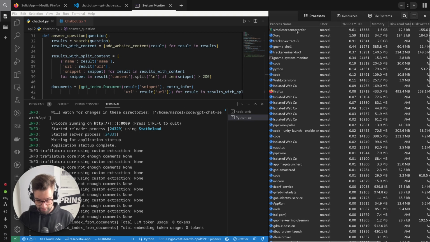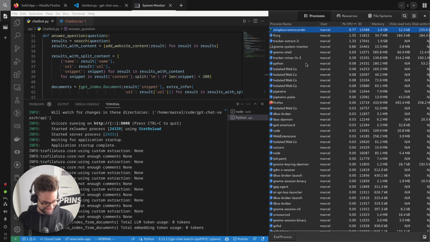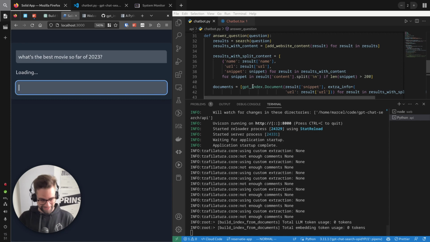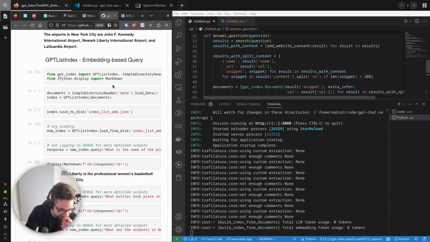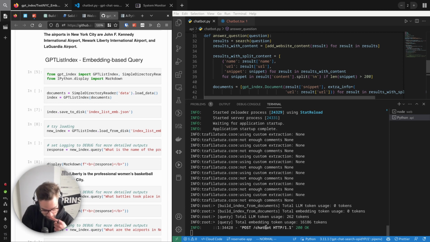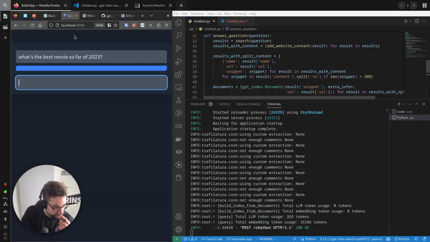Right. Simple screen recording is using all of my CPU because I'm recording my screen, of course. Okay, so what are we missing here? Oh! It did something. It didn't return anything. Okay, but this is interesting.